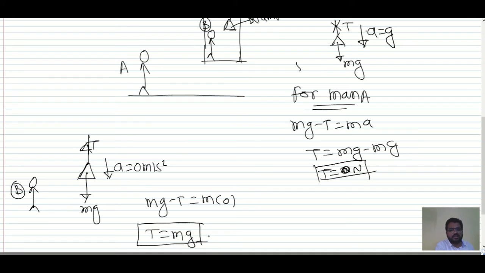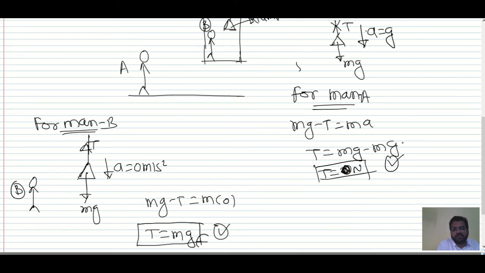So see here, this is for man A and this is for man B. For man A, we have tension as 0 Newton, and for man B, we have tension as mg. How can two tensions be possible in a single rope? This is not at all valid.